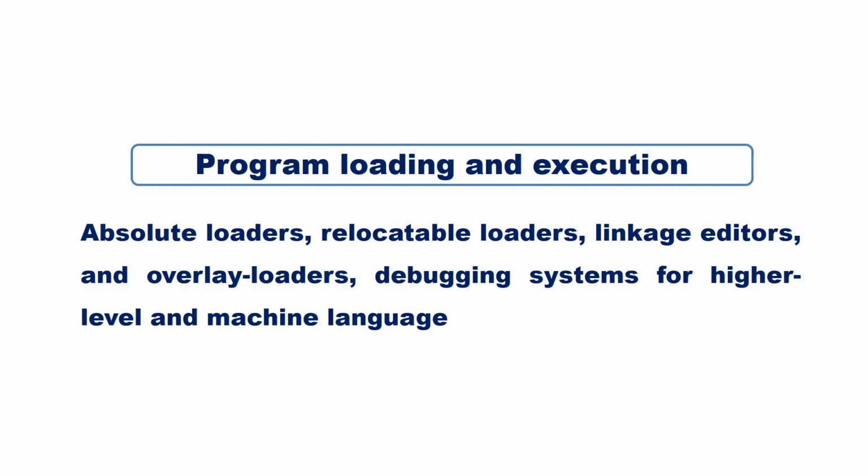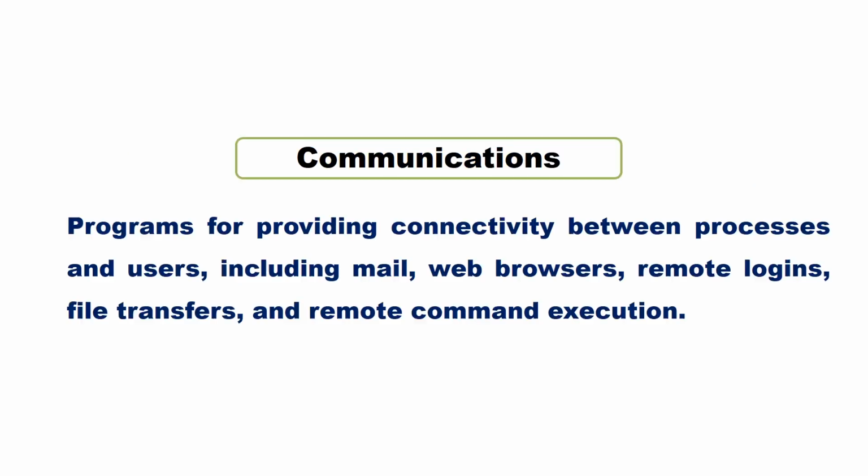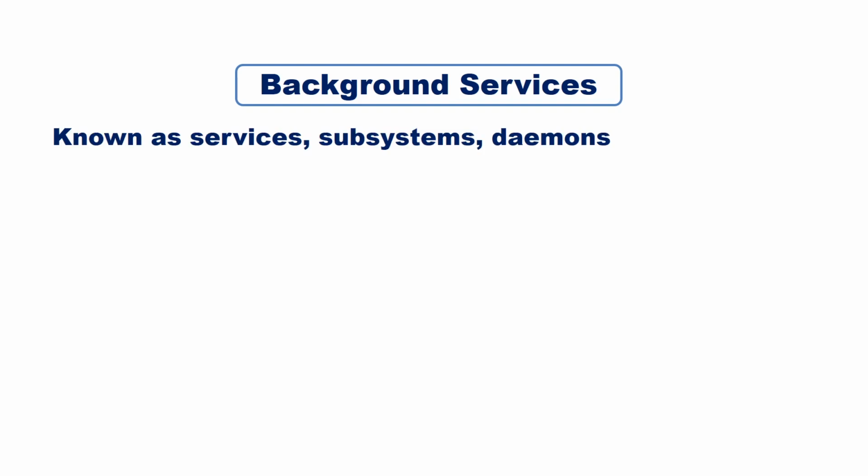These are system programs that support program loading and execution, like different types of loaders: absolute loaders, relocatable loaders, linkage editors, and overlay loaders. Sometimes debugging systems for high-level languages as well as machine language may also be provided. Next one is communication. These are the programs that help in communication. This includes programs for providing connectivity between processes and users, including mail, web browsers, remote logins, file transfer, and remote command execution.